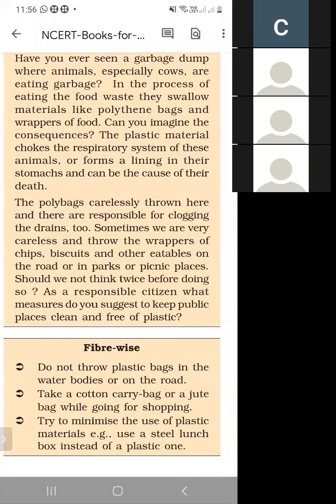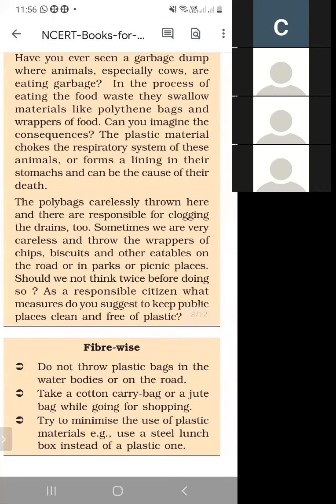The poly bag carelessly thrown here and there is also responsible for blocking the drains. Sometimes drains can be clogged by the use of polythene bags, and drains can also stop due to the polythene bags. Sometimes we are very careless and throw the wrappers of chips, biscuits, and other eatables on the road, in the park, or in the picnic place.